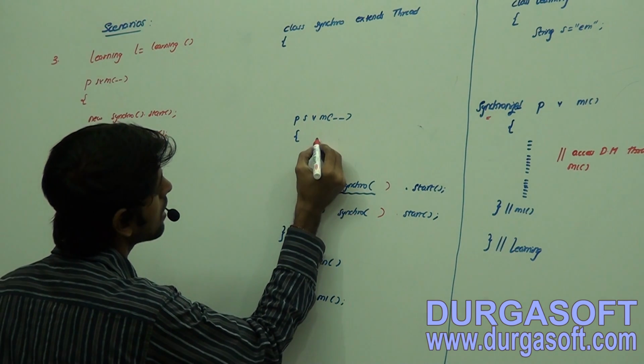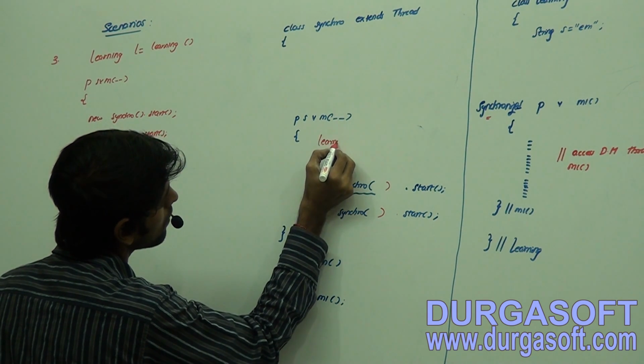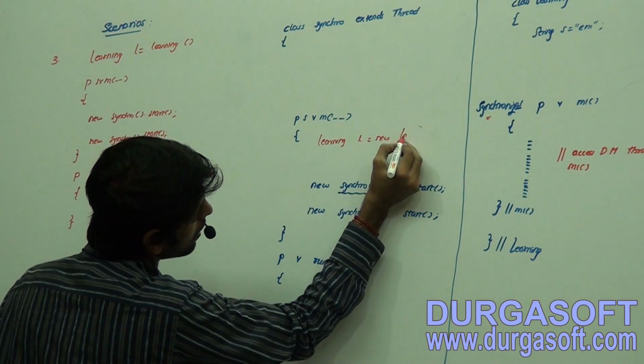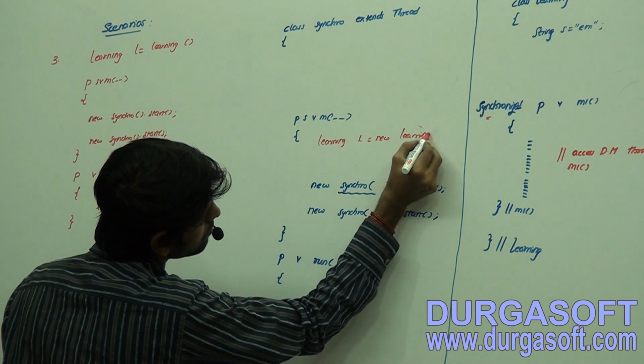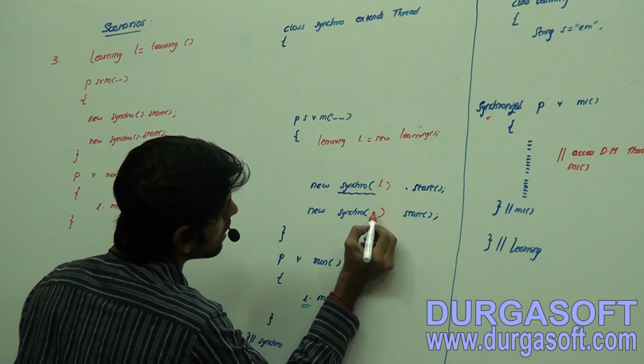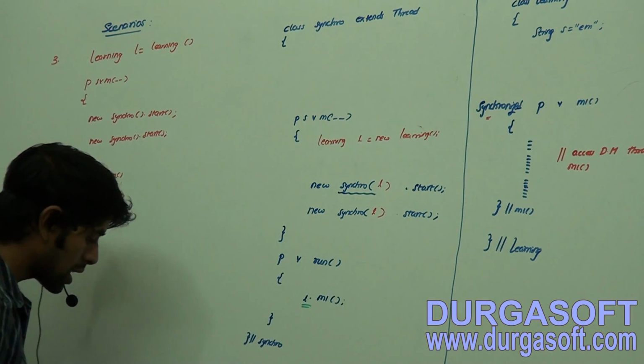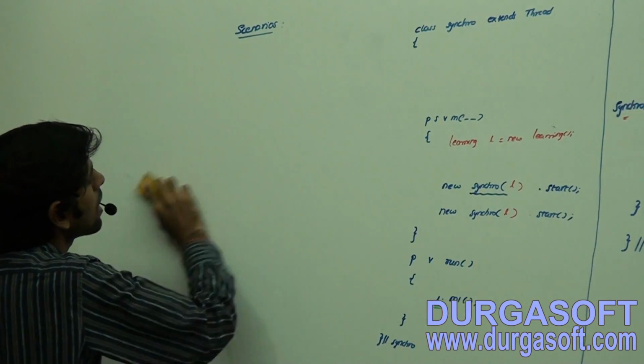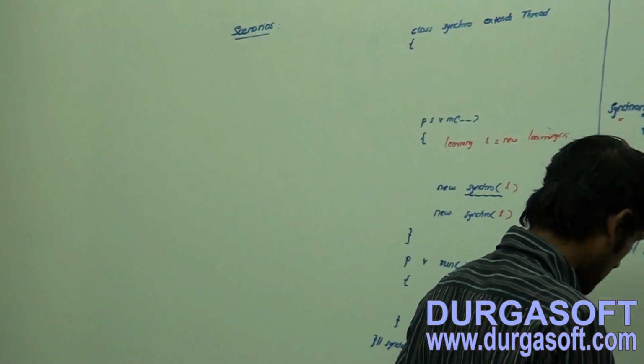And what is this? Learning, new learning. What is this? L and L. So we are going to achieve what? Synchronization. No need to worry about that one. What does this fourth case mean? See here, everything is same.